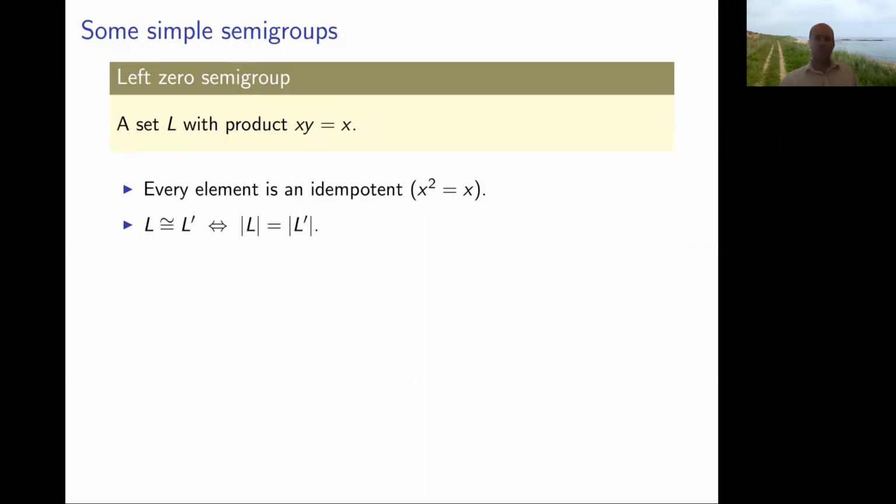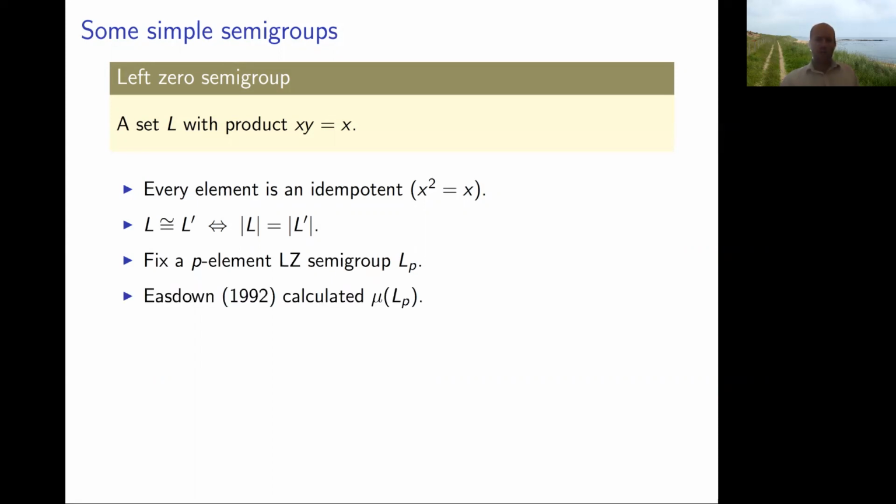Another point is that the only thing that distinguishes isomorphism of left zero semigroups is the size. It doesn't take long to convince yourself that left zero semigroups of the same size are isomorphic. So there's really only one left zero semigroup of any given size. And of course, that leads you to the question, what's the degree of a left zero semigroup? That was answered by David Easdown, my PhD advisor back in the 90s, and I'll talk a little bit about how he computed that shortly.